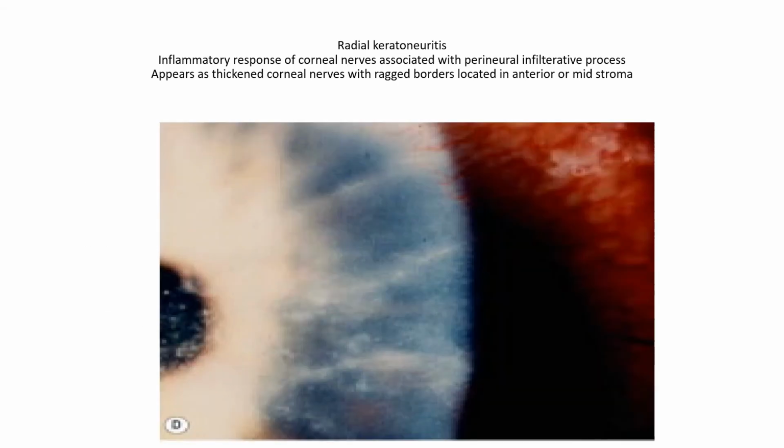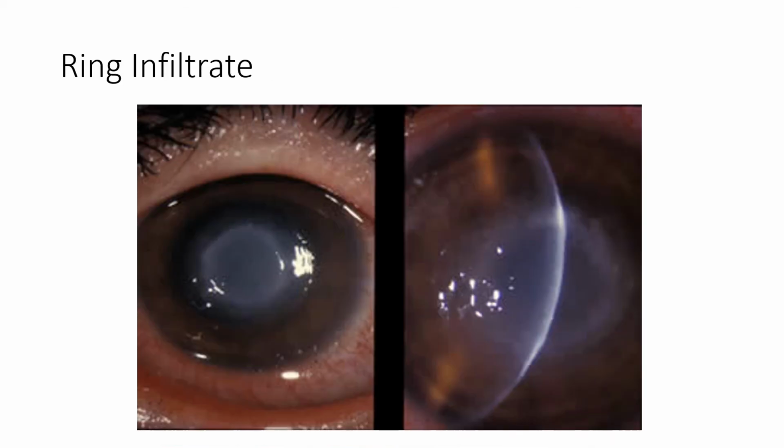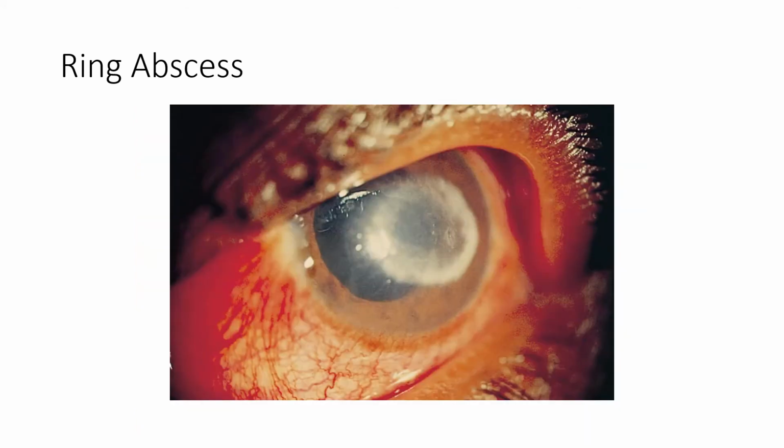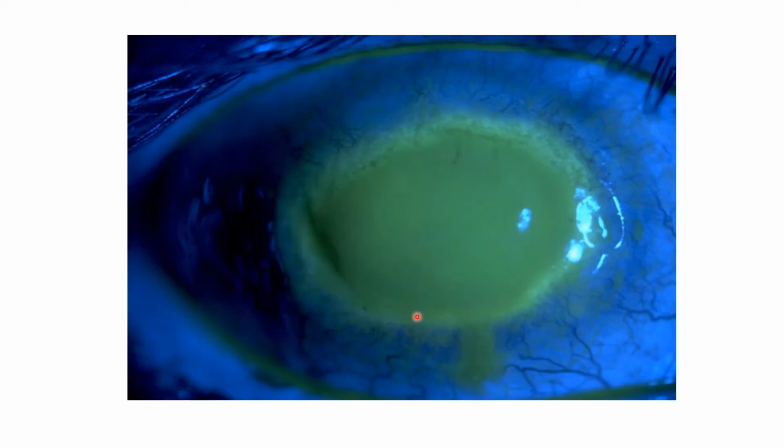In these pictures, you can see radial keratoneuritis. You can appreciate the radial pattern of these thickened corneal nerves with ragged borders, which is actually an inflammatory response of the corneal nerves, called radial keratoneuritis. In this picture, you can appreciate the ring infiltrate. In this picture, you can see a ring abscess. This slide shows a corneal abscess stained with fluorescein stain, seen with the blue filter of the slit lamp.